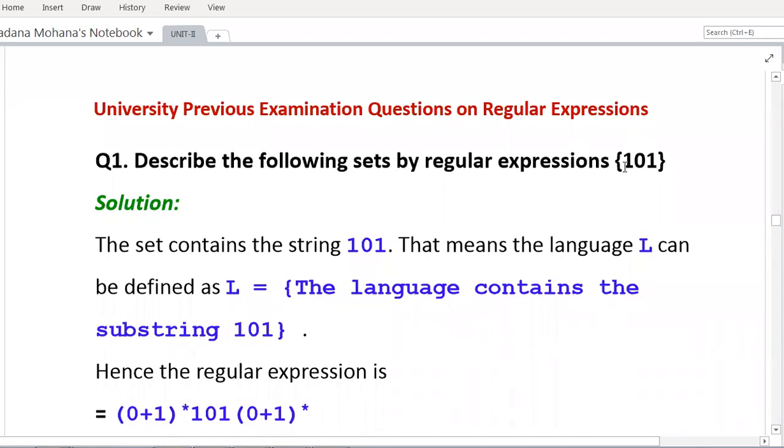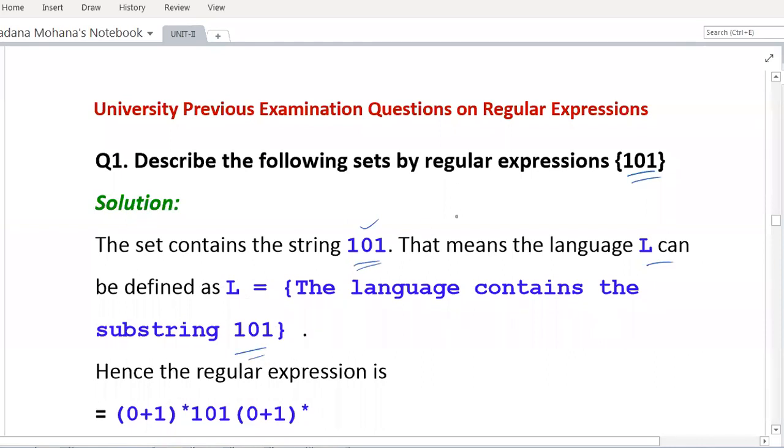So the given set is 1, 0, 1. This can be represented by a regular expression. How to represent? What is the meaning of this? Every string you obtain contains 101 as a substring. That is the condition. That means the language L can be defined as L equal to the language containing the substring 101. So now hence the regular expression is.